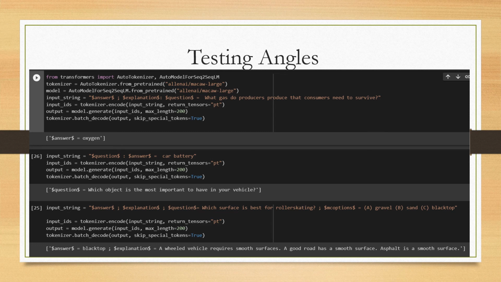So it's now time to test the model. I've used the Macaw large model for testing, and I have applied some angles that the authors provided, and these are screenshots of some angles that I have tested.